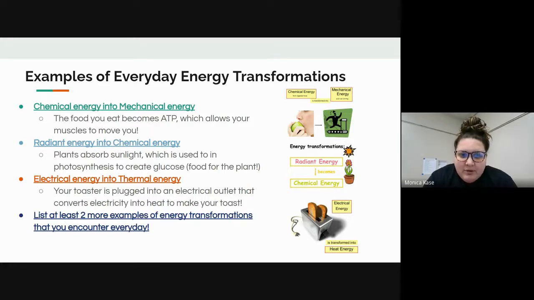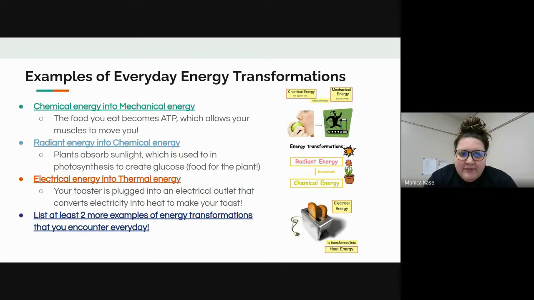Radiant energy into chemical energy. Again, that next example there is that radiant energy is coming from the sun, and plants are absorbing that in order for photosynthesis to create food for themselves.